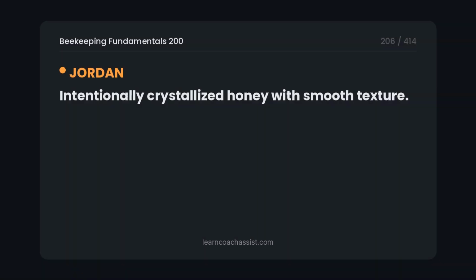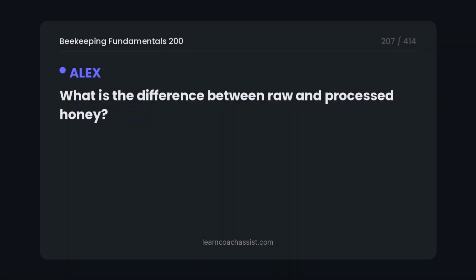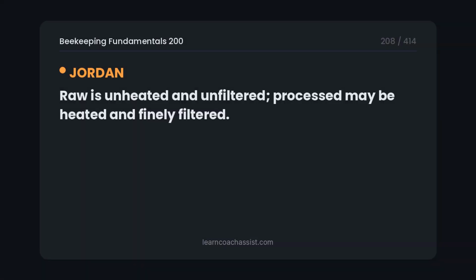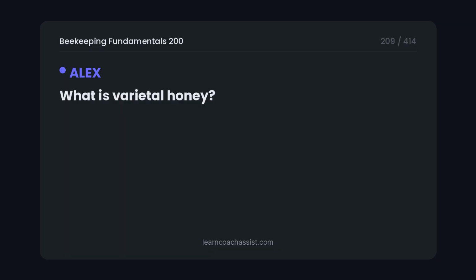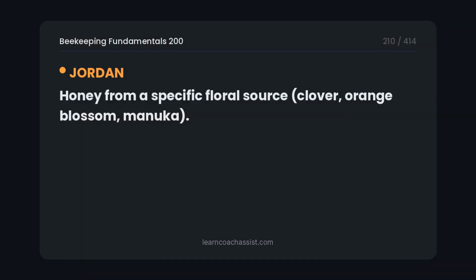Intentionally crystallized honey with smooth texture. What is the difference between raw and processed honey? Raw is unheated and unfiltered, processed may be heated and finely filtered. What is varietal honey? Honey from a specific floral source, clover, orange blossom, manuka.